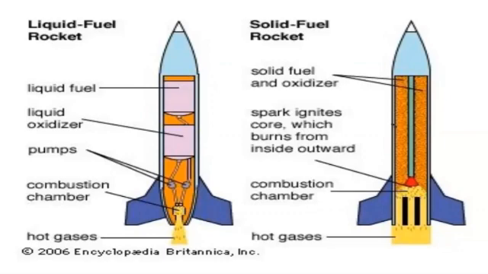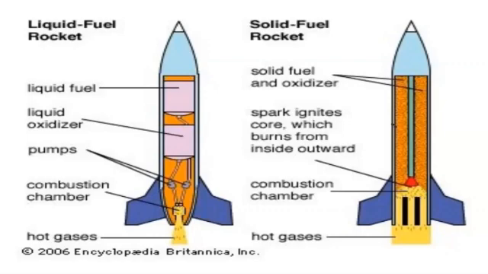Now for solid fuel, again solid fuel and oxidizer are given here. Carbon is used as solid fuel, and potassium nitrate as the oxidizer. But they will not put the solid as it is; they will make it into fine powder form, because when they put it in powder form, the spark to ignite will be much faster than in the solid form. So first they make it into powder form, then they put it in the chamber, and then the hot gases will be given out and the rocket will be pushed upward.